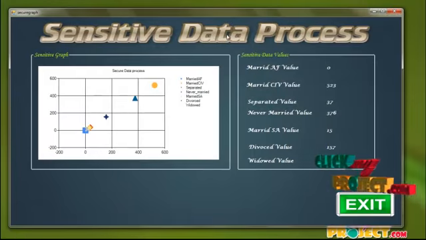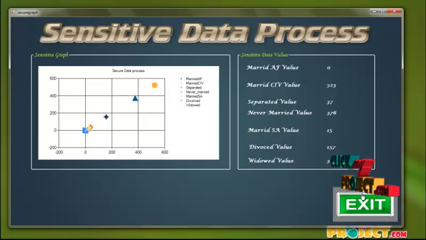This is the sensitive data process. This is our sensitive data process for the generation graph. Finally, click the exit button.